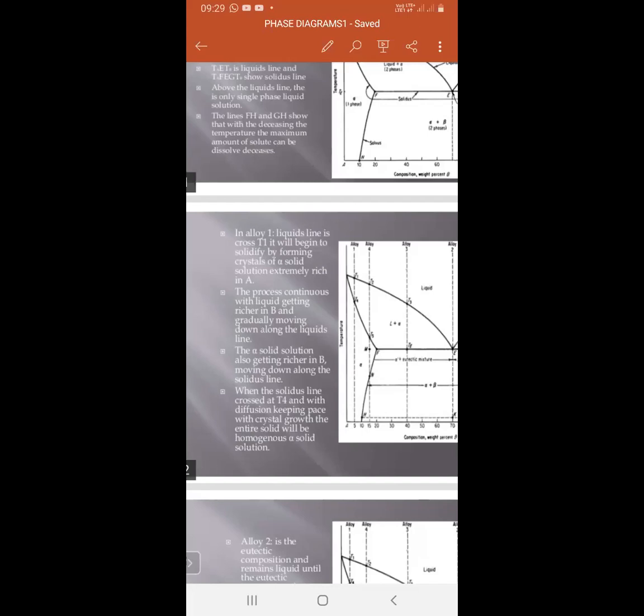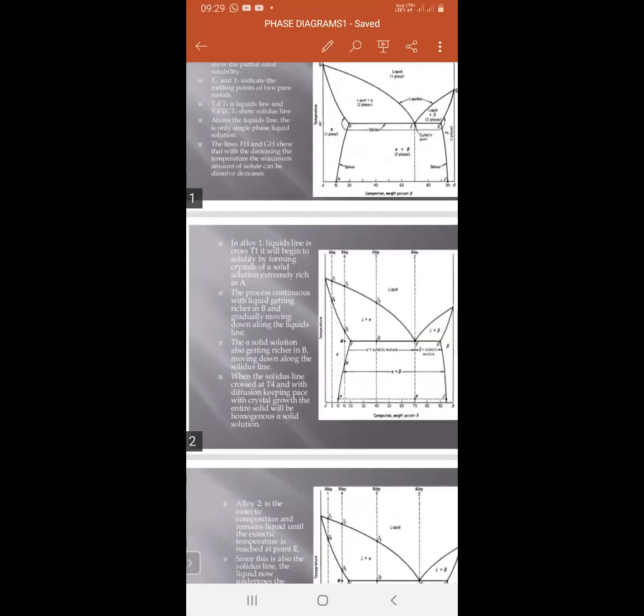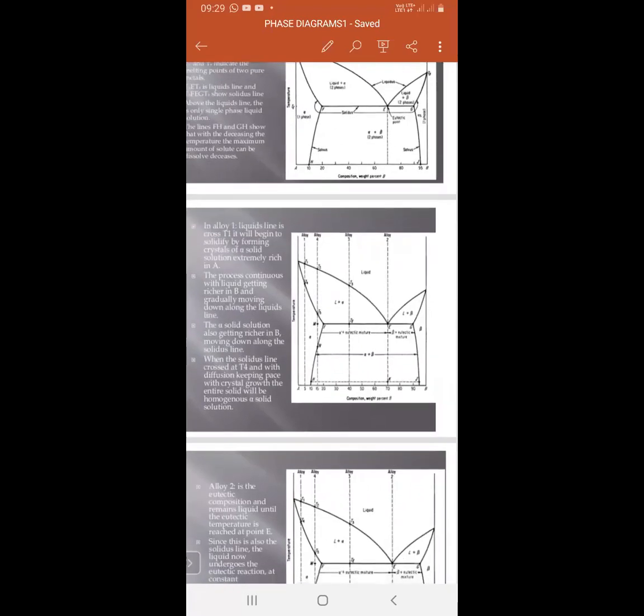The alpha solid solution also gets richer in B, moving down along the solidus line. When the solidus line is crossed at T4, with diffusion keeping pace with crystal growth, the entire solid will be homogeneous alpha solid solution. This is the terminal solid solution alpha. In the same way, on the other side it will also be formed.